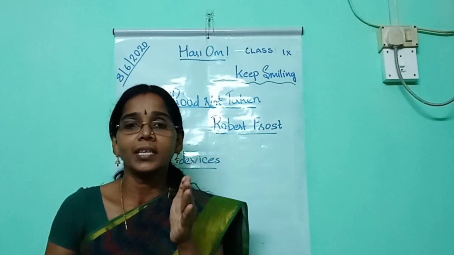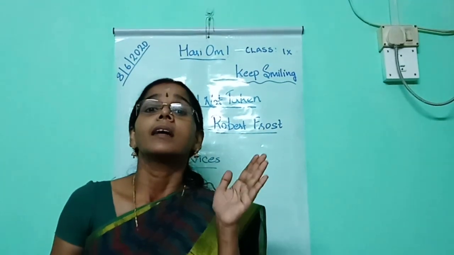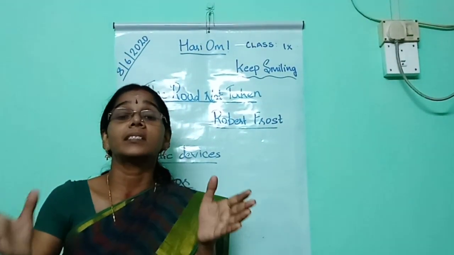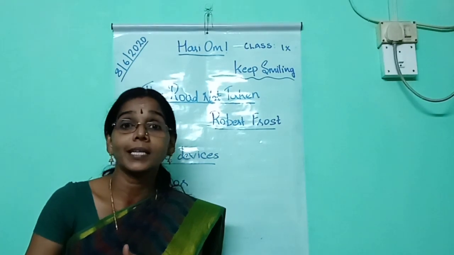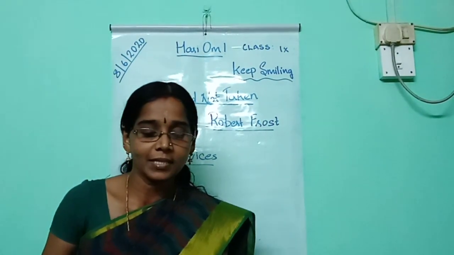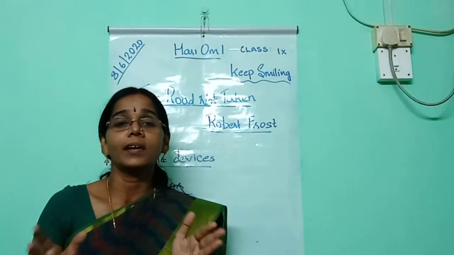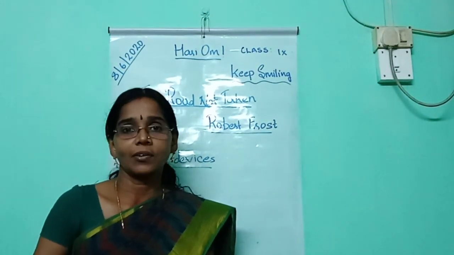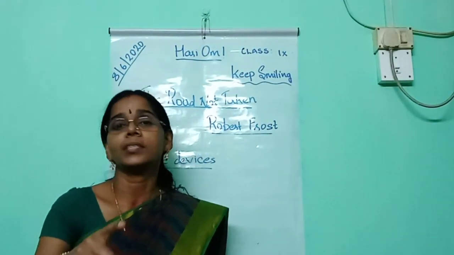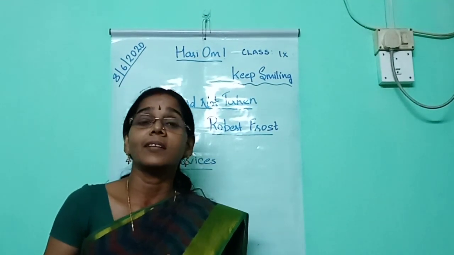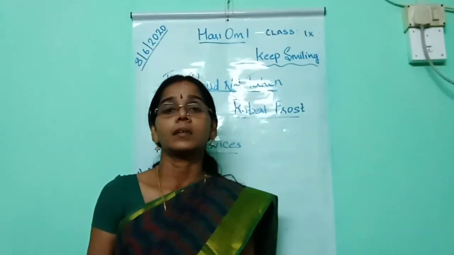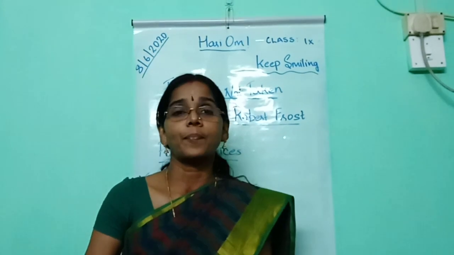Alliteration is a poetic device in which a series of words or adjacent words begin with the same consonant sound. Here, for example, wanted wear: both the words begin with the same consonant sound. So we can say that the poetic device alliteration is used here. Next one is repetition.